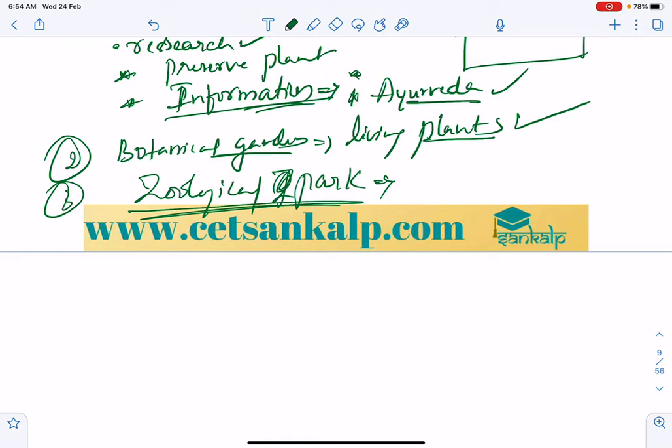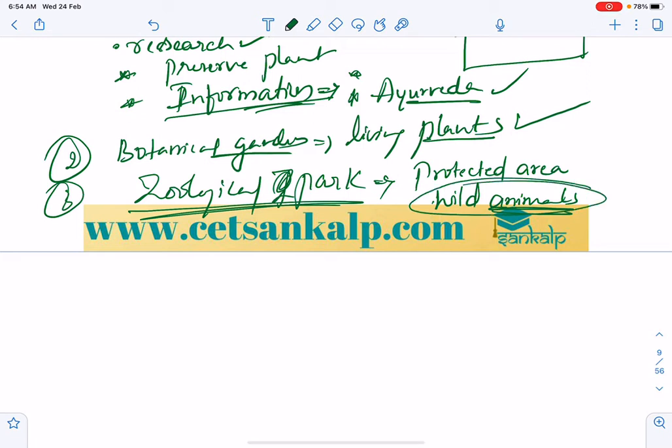This is very important: it is a protected area, or an enclosed space where wild animals are protected, or kept alive under human care. So wild animals, not domesticated animals. One such park is the National Zoological Park, where we can see these wild animals.